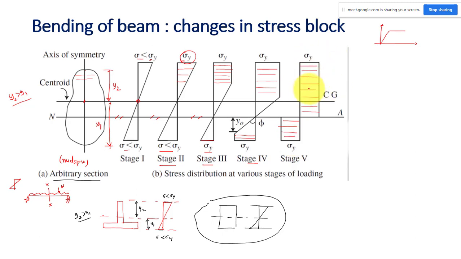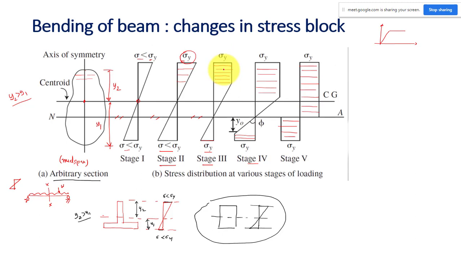Now let me ask you one question. Why is it not increasing beyond yield strength? Why is it going up to yield strength only? Why are these extreme fibers not increasing beyond yield strength? Can anybody give me some answer? Say whatever you're thinking. After this stage, if I increase the load, the extreme fibers are at yield strength. They are not going beyond that, but the inside fibers are just reaching the yield strength. Why is it like that?